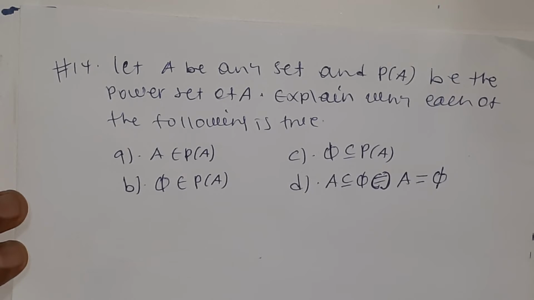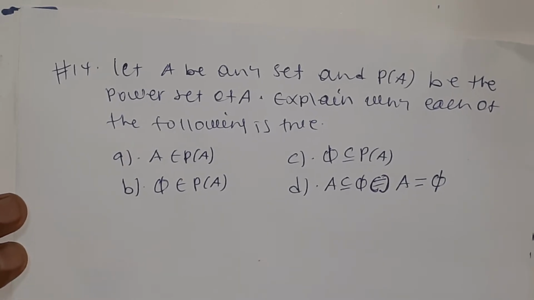And the last question for this video will be question number 14. Again, it is on a set which is related to the power set of A. Especially, let A be any set and P(A) will be the power set of set A. Then explain why each of the following are true. We have 4 alternatives here which are true.